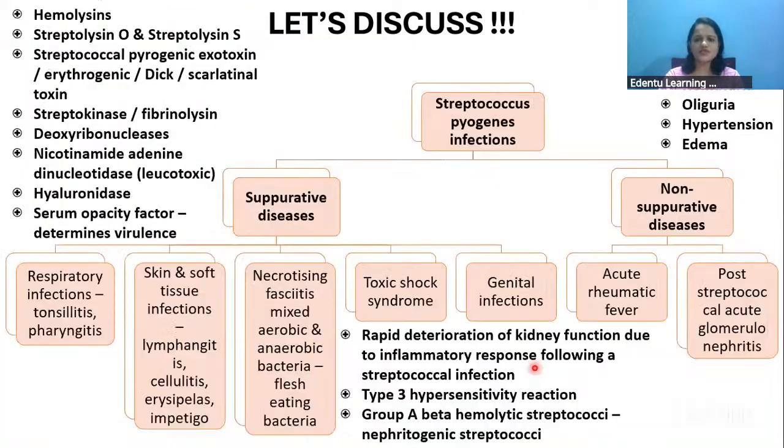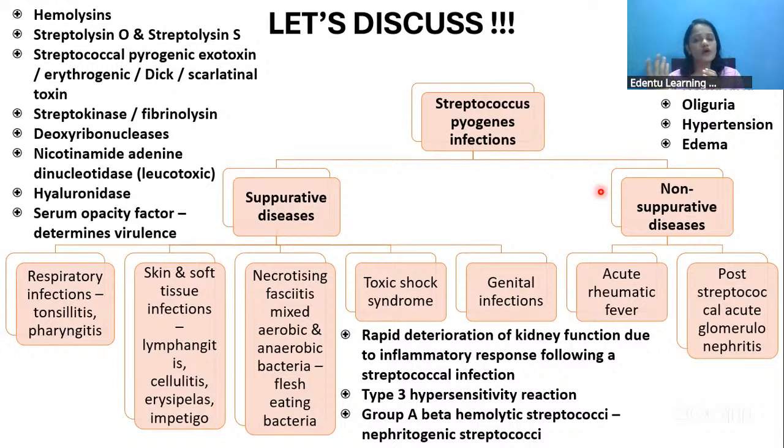The Streptococcus pyogenes infections are mainly caused due to the release of toxins like the hemolysins, streptolysin O and streptolysin S, or because of the pyrogenic exotoxin, streptokinase, DNase. All these toxins can be released from Streptococcus pyogenes, and it can cause two types of infections. One is the suppurative diseases, the pus discharging diseases, and the next one is the non-suppurative diseases.